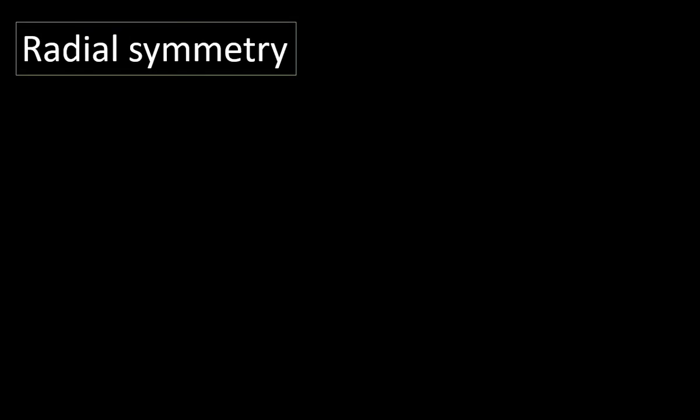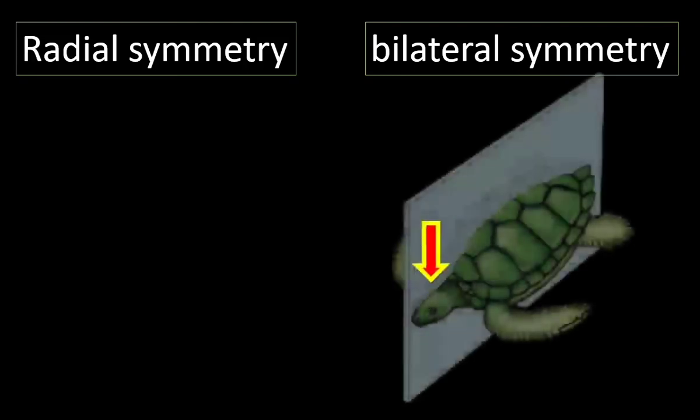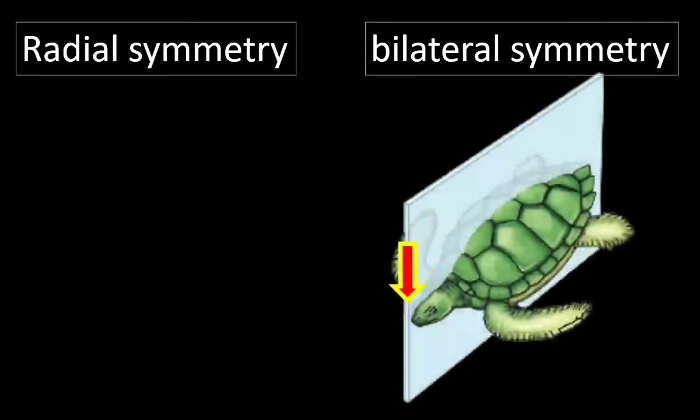Radial symmetry and bilateral symmetry are the two types of symmetry found in animals. In bilateral symmetry, the body can be divided into two equal halves through only one cut.